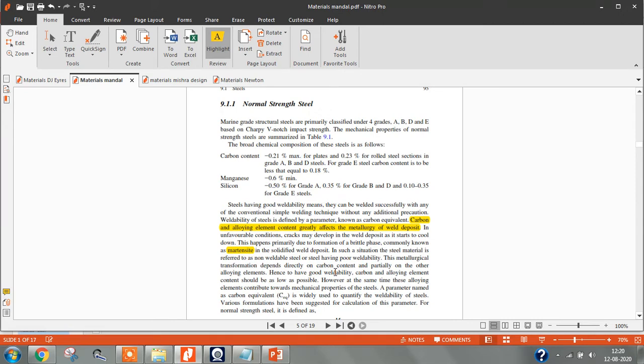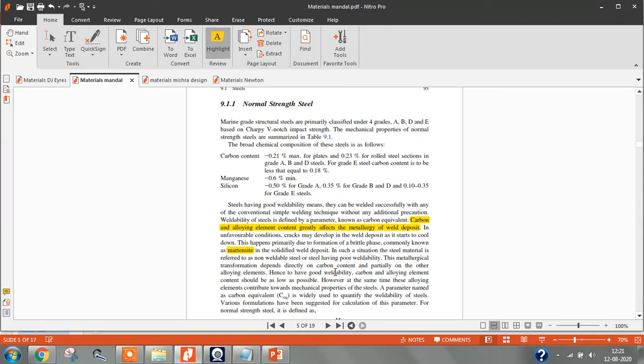Suppose you take a ship, different parts of the ship are going to experience different kinds of stresses. For deck plating, DNV will tell you to use E grade. For some internal bulkheads, DNV will tell you that you can use A grade. So it depends on which part of the ship, which grade of steel. In normal strength steel there are grades A, B, C, D, E, and if you take ABS classification, you have B also.